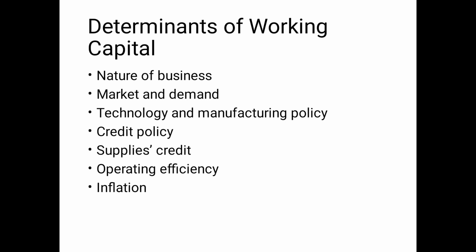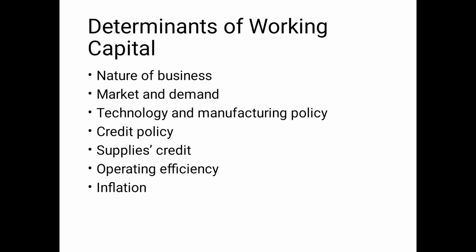Supply credit, that means when you purchase something from your suppliers, whether your suppliers are giving more credit to you. If suppliers are liberal, we have more time for making payment and we require less working capital. We require less money on hand. But if your suppliers are strict, your suppliers require money to pay and then they will give you raw material, in that case you really need more money on hand, the cash requirement will be high and the working capital requirement will be high.